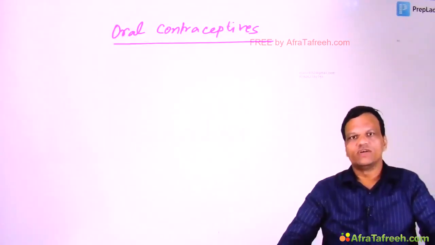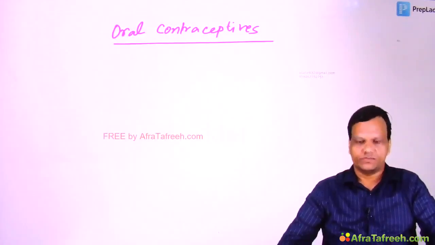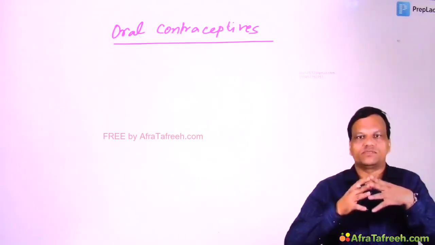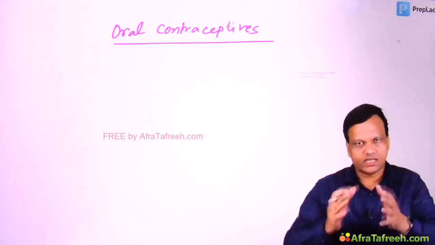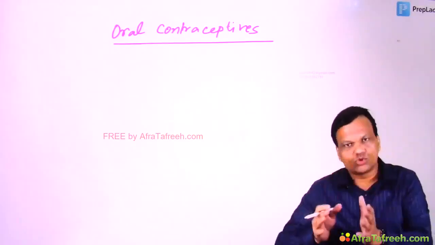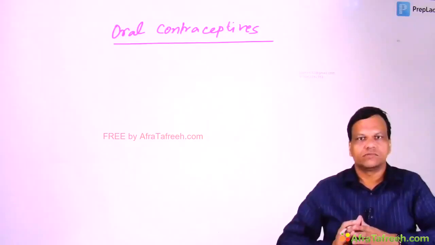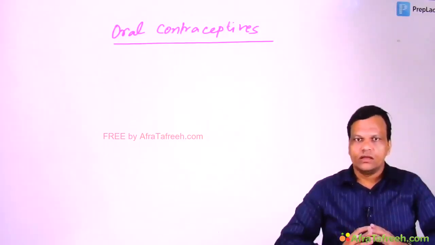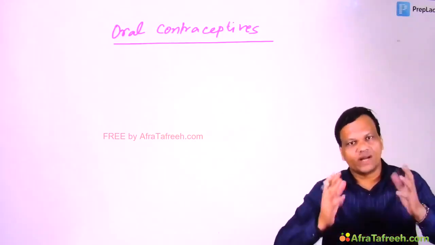In this video, we will discuss oral contraceptives. The first question is, what do you mean by oral contraceptives? The name says these drugs are given orally and they are used to prevent conception, or in simple language, they are used to prevent pregnancy. Now for that, we need to understand how pregnancy occurs.